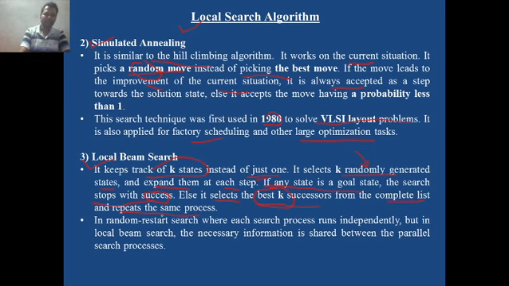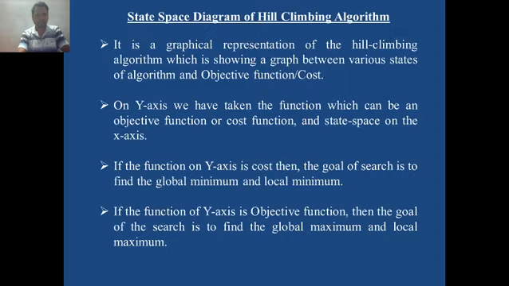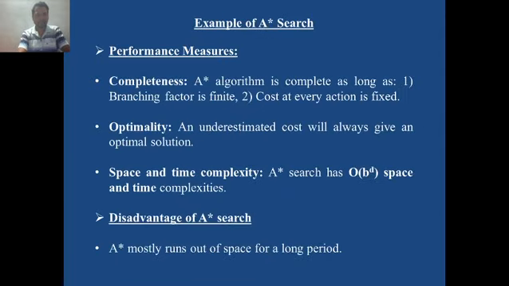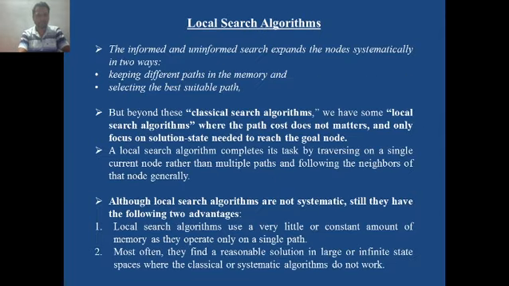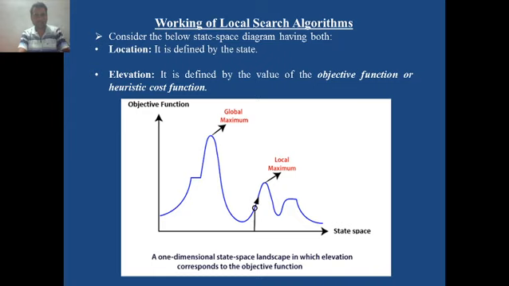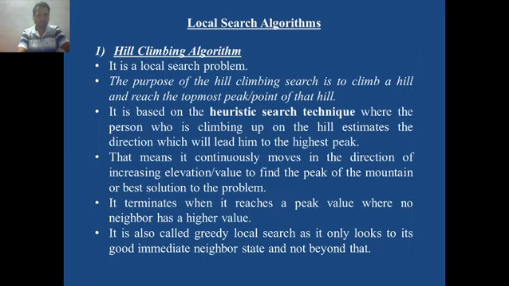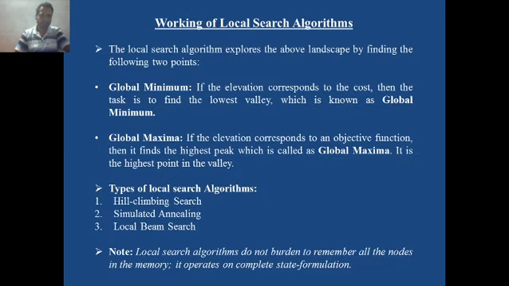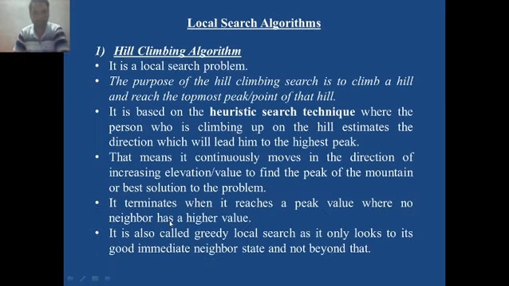So in this way we studied the local search algorithms. Three categories we discussed. We discussed what exactly a local search algorithm is, how they are different from informed and uninformed search, that means classical search algorithms. We discussed what exactly a state space diagram is, various regions also we understood, and we discussed there are three types of local search algorithms: hill climbing, simulated annealing and local beam search.